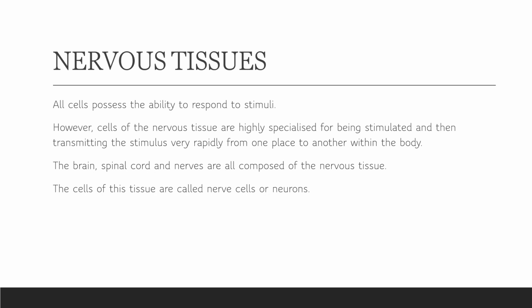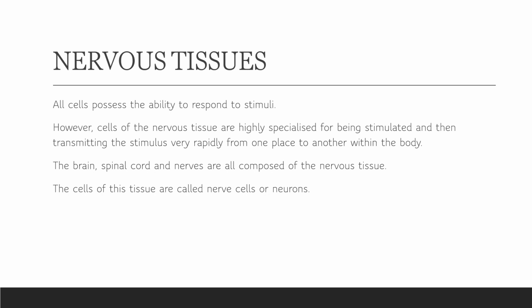Yes, cells of nervous tissue are highly specialized for being stimulated. Stimulated means affected by external activity. Means if I stand in front of a car with a very bright headlight, I close my eyes. This is a kind of stimulation. My eye cells are stimulated by that light and they close, right? So this is the stimulus, and that closing of the eyes is a response. So your nervous tissue is all about stimulus and response.